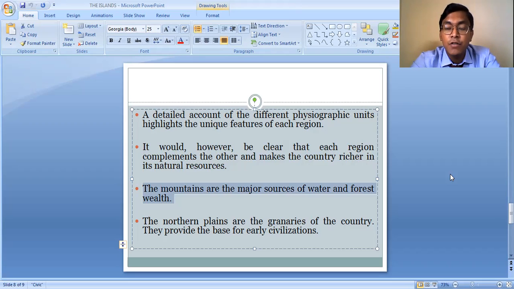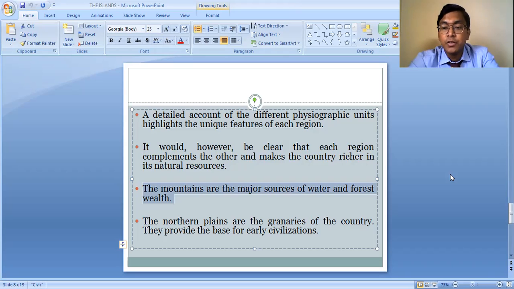They help our country in different ways actually. For example, the northern part of our country is bounded by the Himalayas, that is the mountains. And these mountains are the major sources of water and the forest wealth of our country, because most of the perennial rivers of our country have their origin in this Himalayan region only. And these rivers supply water to a larger portion of our country, which makes our country a water rich country.